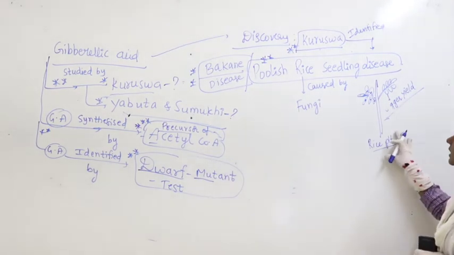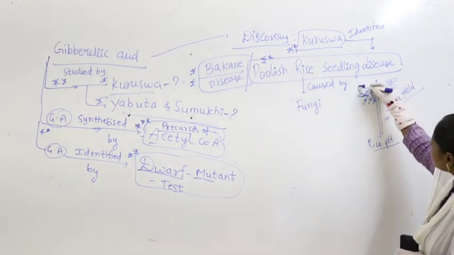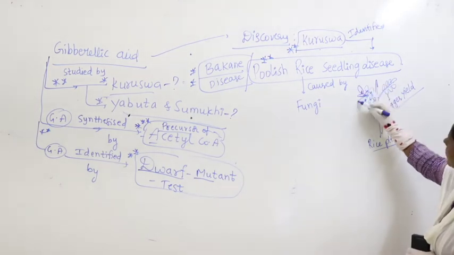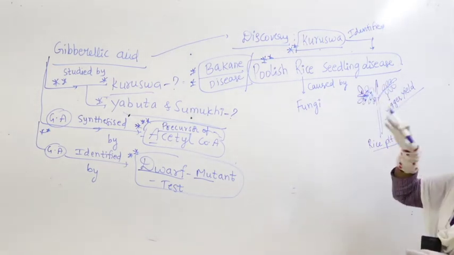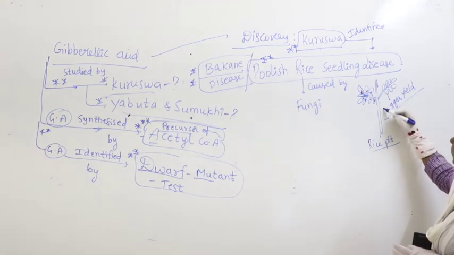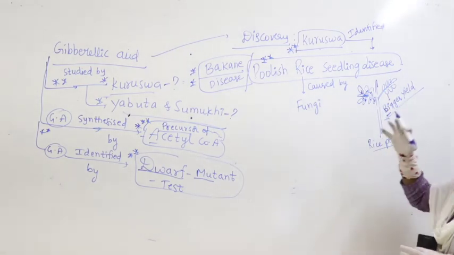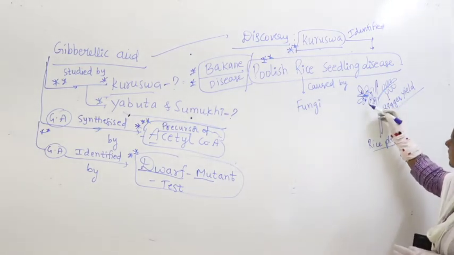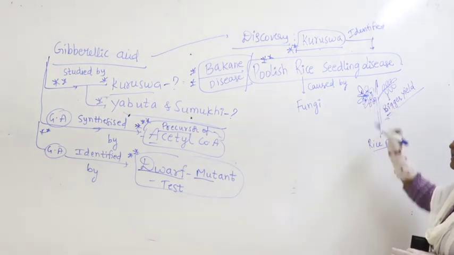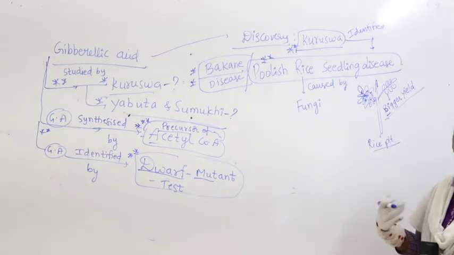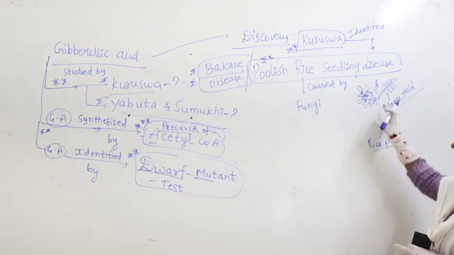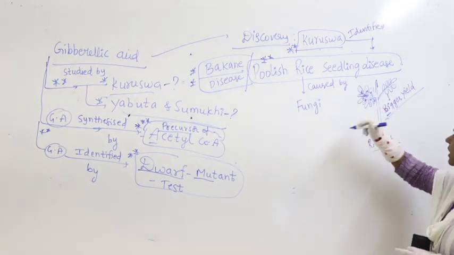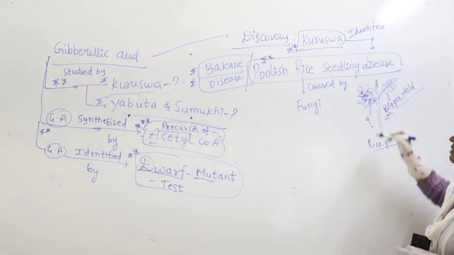So, what are we seeing here? The grains are bigger in size, but inside the grains are very small. The yield looked very big, so they thought more yield was coming. But inside the grains, very, very small seeds are there. They could not understand why the yield looks so big while inside the grains are so small.